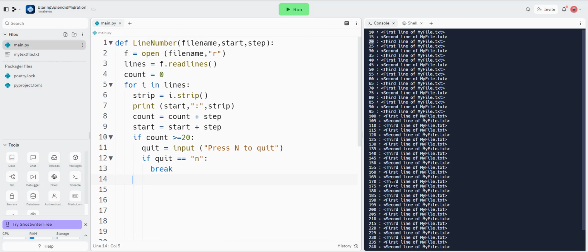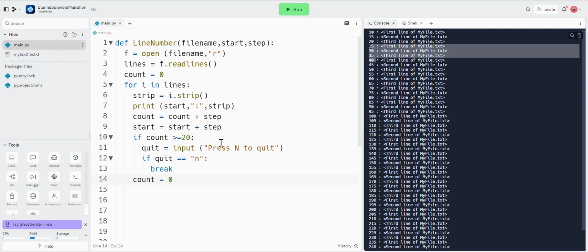If it doesn't break, I want count to go back to 0 again, so it has a chance to get to 20, because remember, it's every 20 lines. So when we get to 20, count will become 0. If we decide not to quit, it'll go again until it gets to 20. So that's why this count is different to these line numbers here. These line numbers will keep going, but count is going to be used to basically notify us when we've reached 20 new lines. When we've reached 20 new lines, it gives it a chance to quit. So if we run the code now,